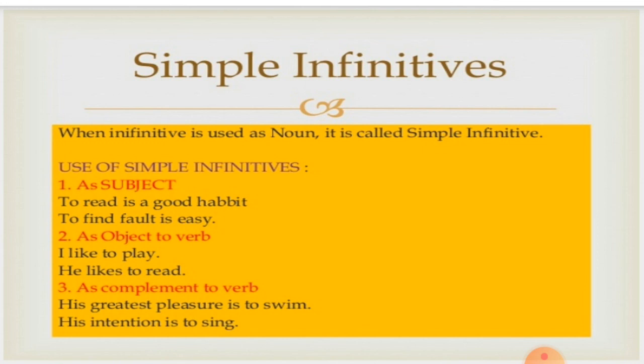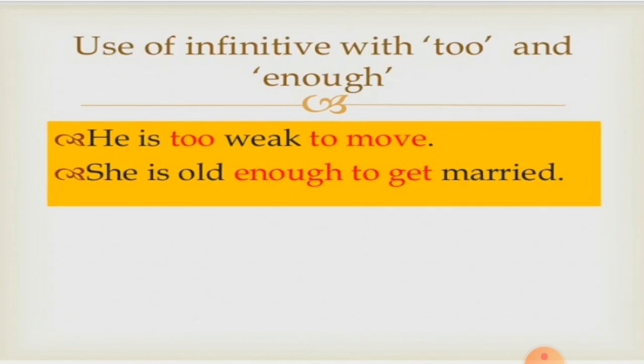He likes to read. To play and to read are used as object to the verbs and therefore these are simple infinitives. As complement to verb: his greatest pleasure is to swim. His intention is to sing. To swim and to sing in these two examples are used as complement to the verb and therefore these are the perfect examples of simple infinitives.